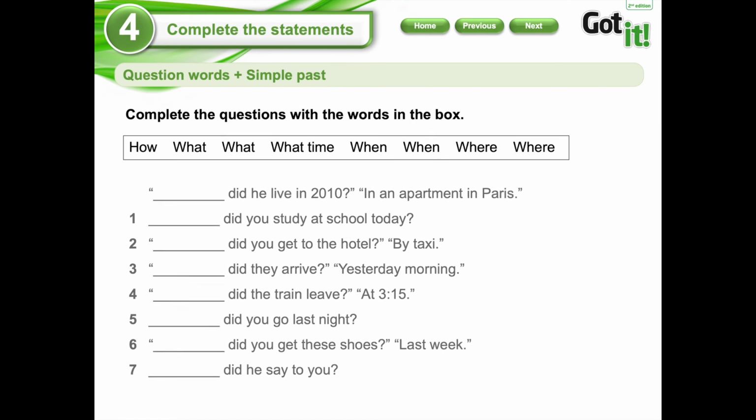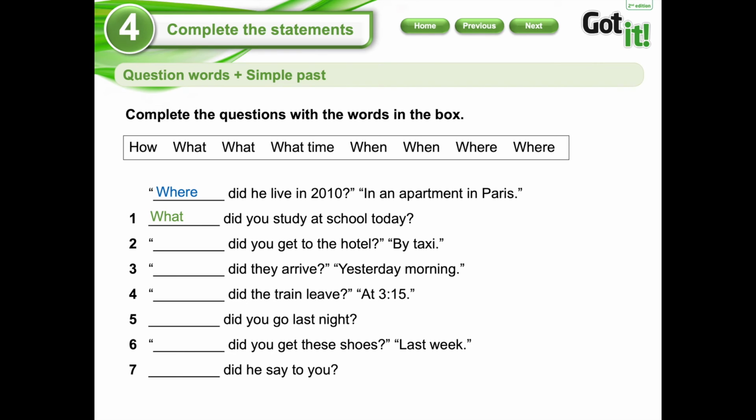Okay, let's continue now with the exercise. Let's practice. So what we're going to do here, we're going to complete the question. This is a very simple exercise because you're only going to try to identify the correct WH question or question word. So where did he live in 2010? In an apartment in Paris. So there you have the place. Let's begin with number 1. Did you study at school today? What will be the question word? What did you study at school today?